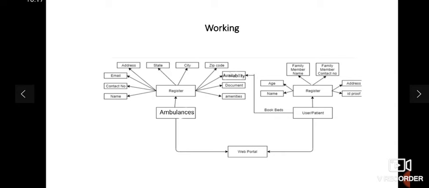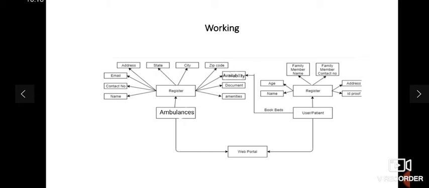Firstly, the ambulances belonging to specific hospitals need to register themselves on the web portal. There, they need to give information like name, contact number, email ID, address, the state where the ambulance is currently working, city, zip code of the city where it is currently working, then availability, whether it is available or not, then all the documents related to the ambulance and the amenities provided by the ambulance. All this information needs to be provided by the ambulance's owner on the web portal while registering.